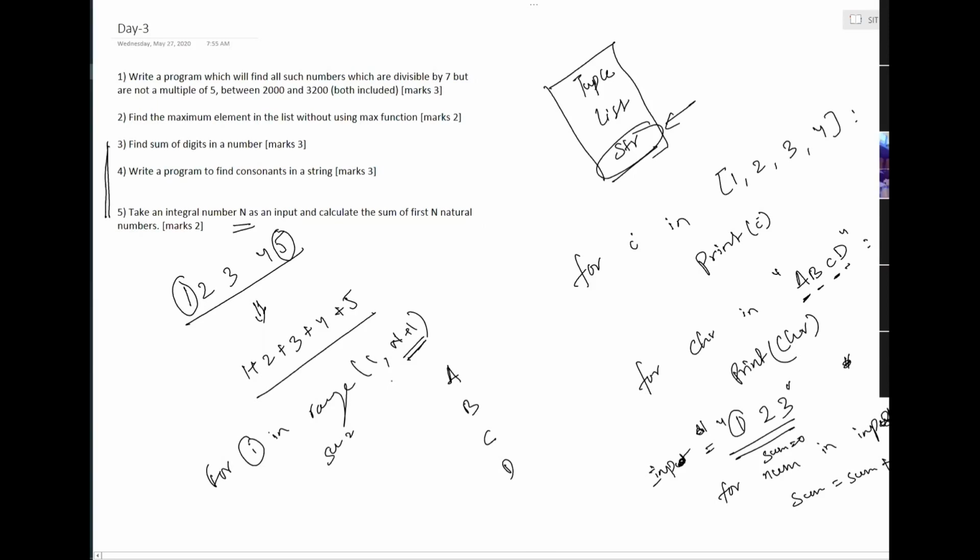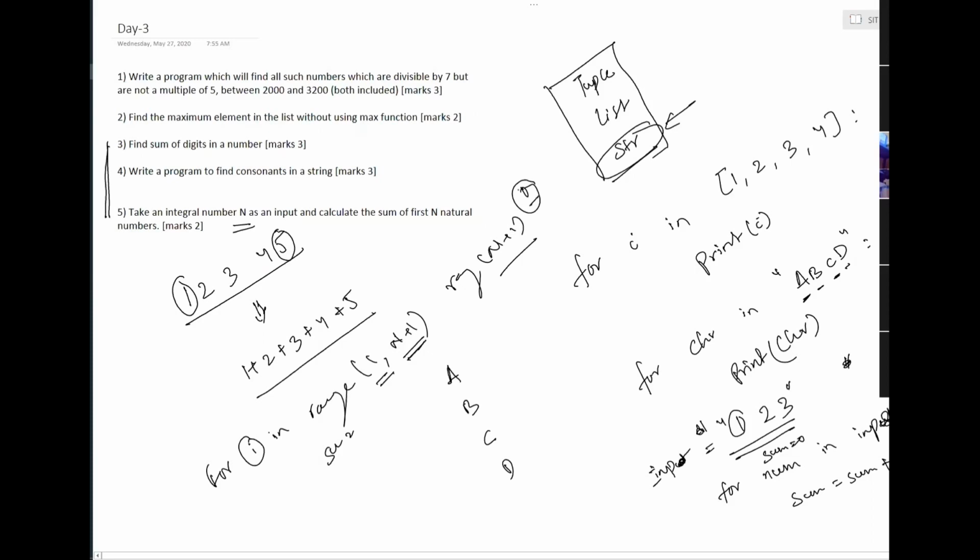If you notice, I'm starting from 1. I could have simply done range of n plus 1, which starts from 0. If you add 0 to any value, the answer will be the value itself, so there is not going to be a change. But why should I add 0? That should be your question.